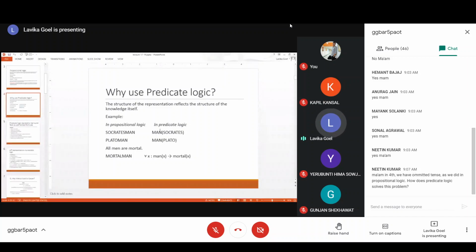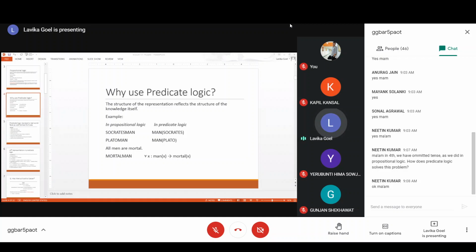But in predicate logic, you write man as the predicate and Socrates and Plato as the arguments. Just by changing the argument, you can get Plato, right? So you understand that both have a similarity, that they are men, and they are instances of men. There are different instances of men: one name is Socrates, the other name is Plato. That's how it is more sophisticated, because it has predicates and arguments. So predicates can represent the similarity between the sentences.